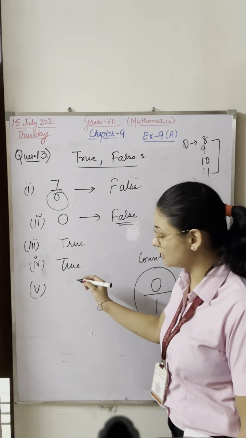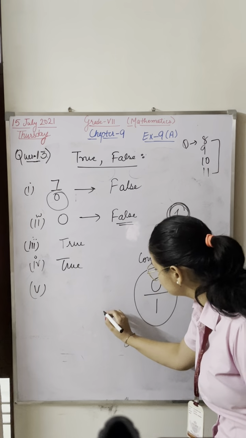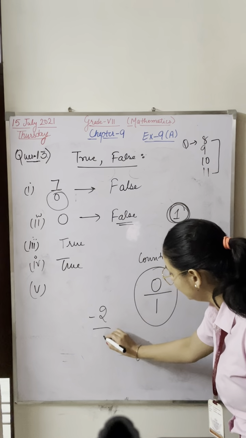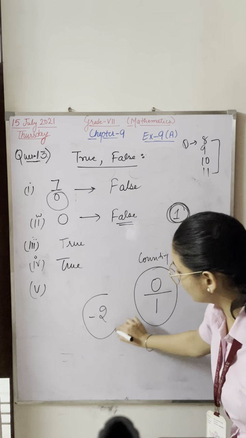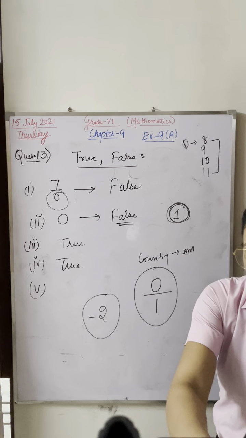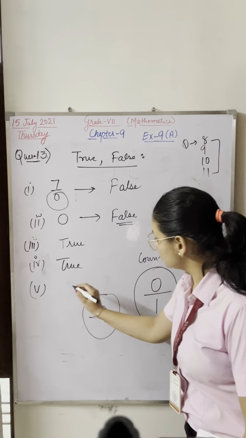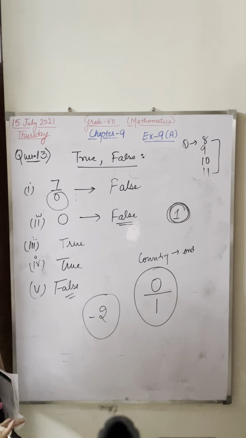Now the last one: every rational number is a fraction. This is -2. If I write 1 here or don't write 1 here, is it a rational number or not? Yes, it is a rational number. So this statement is false. It can be a fraction, or it cannot be a fraction.